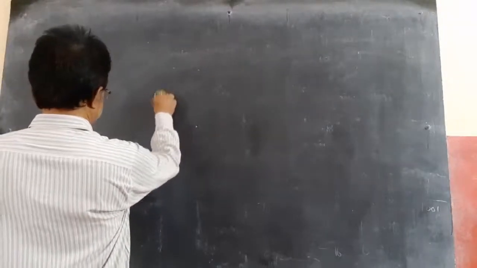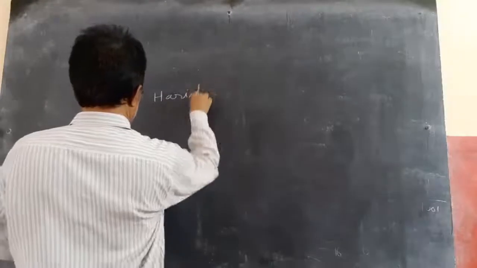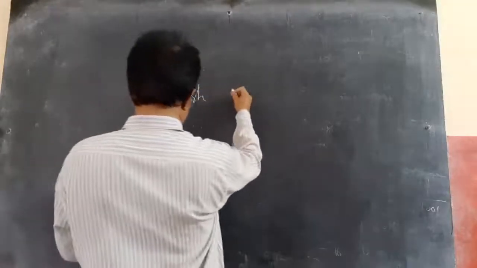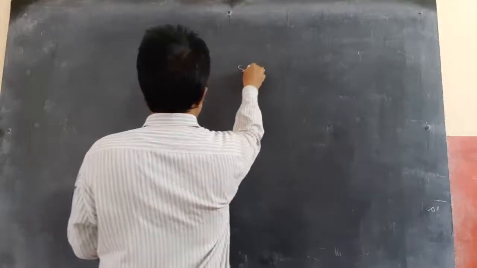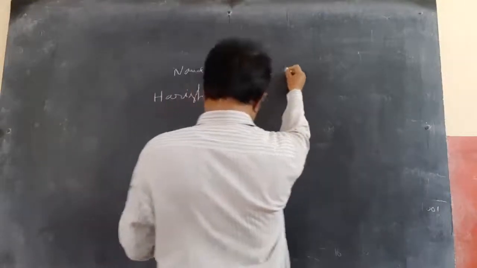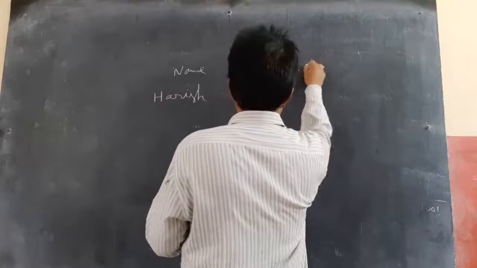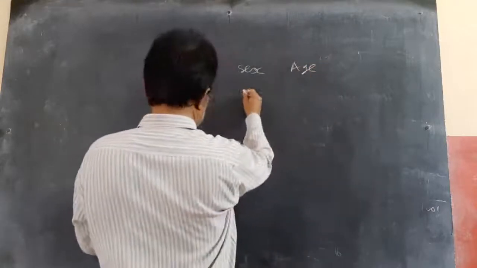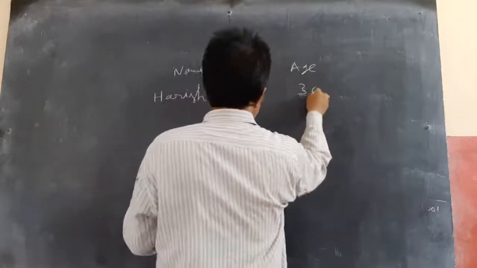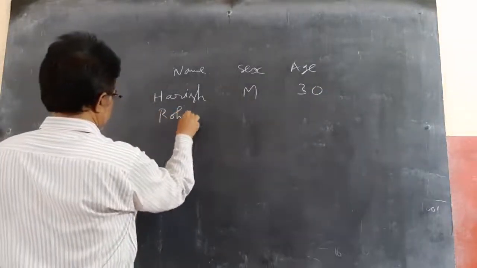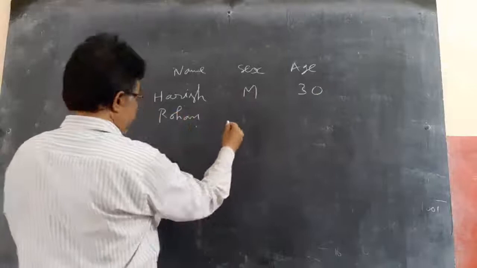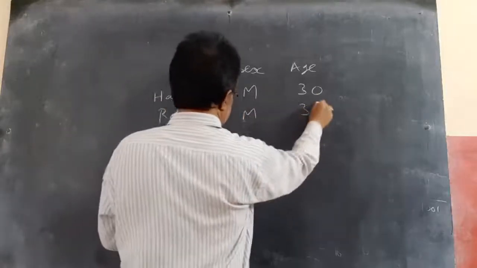Name, sex, age. Harish, male, 30. Rohan, male, 33.